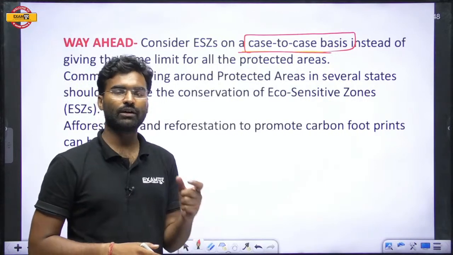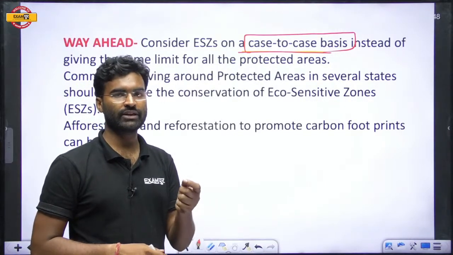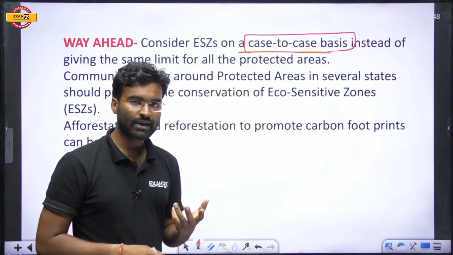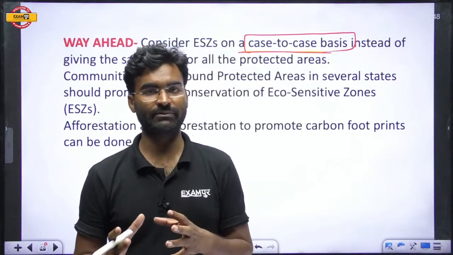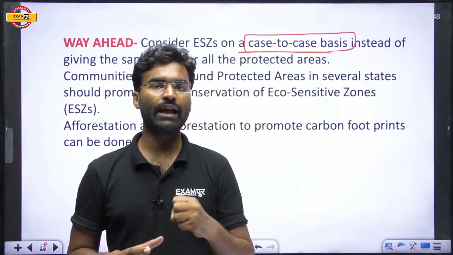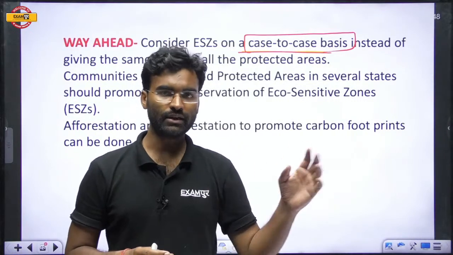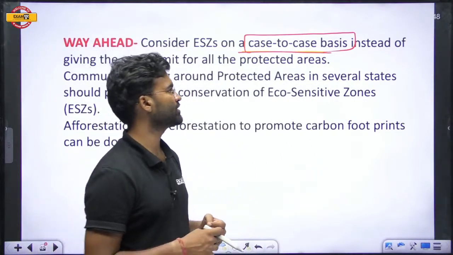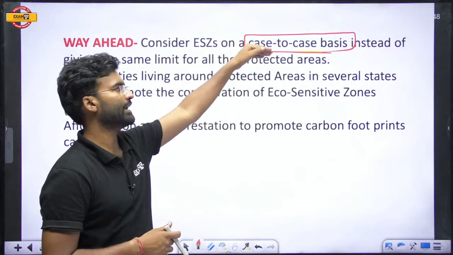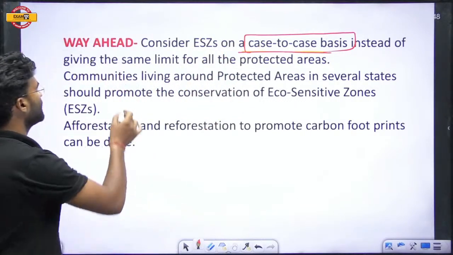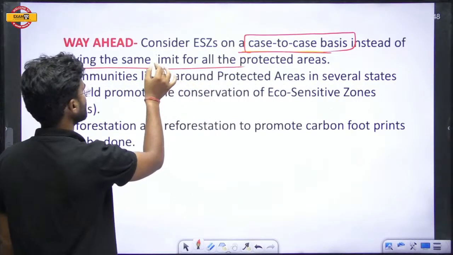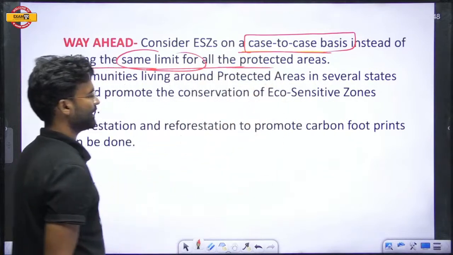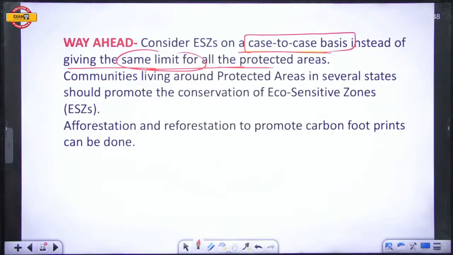So firstly, the central government should bring a law which has flexibility, so that the state can change this law according to the conditions of that particular region. So it should be implemented on a case-to-case basis. You cannot implement the same law at all places. The same limit for all the protected areas is not feasible. It is not fair. So it should be changed.